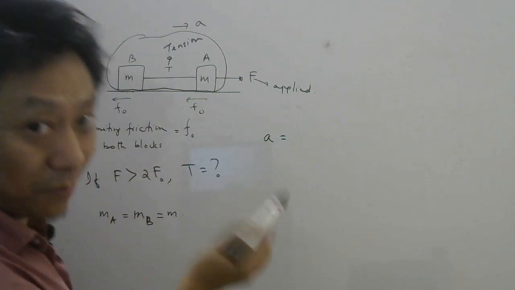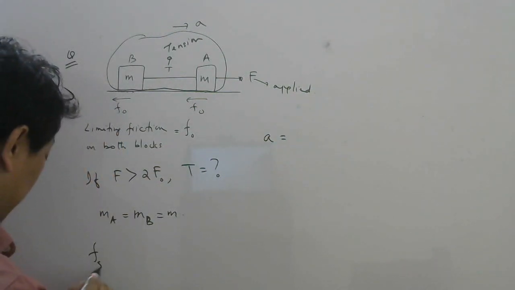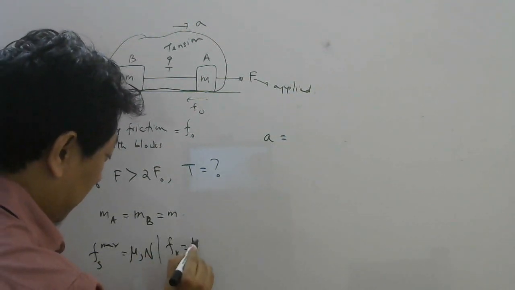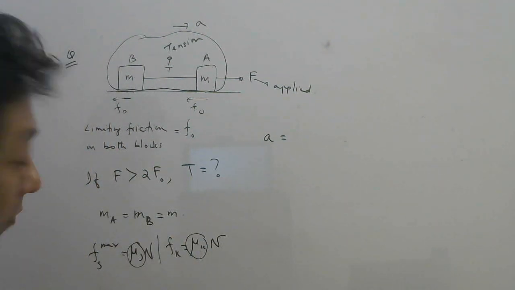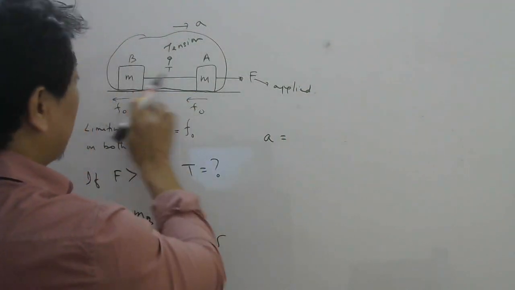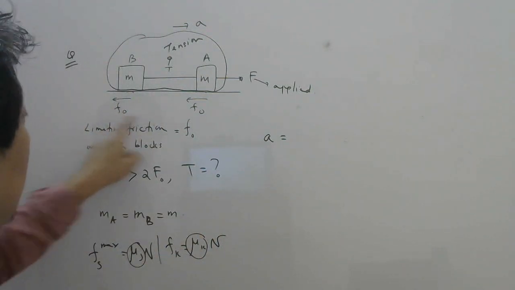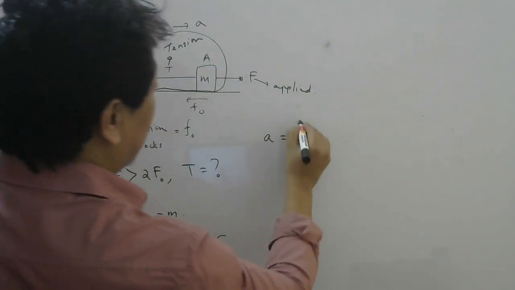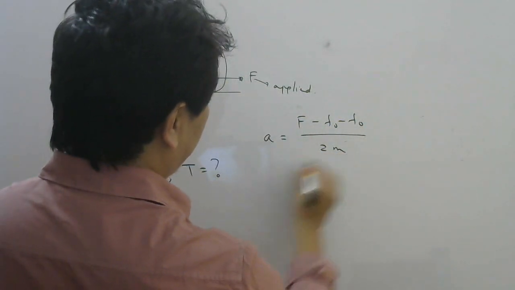I will assume like before, the maximum static friction itself is the kinetic friction. So if you remember, the formula for maximum static friction is mu s into N and kinetic friction is mu k into N. In all these problems they did not distinguish between these two. So if these two are same, Fs max and Fk will be same. So once the system moves, friction here and here will be kinetic, right? And that kinetic friction we will be assuming to be F naught itself, the maximum value. So what is the acceleration? Net force this side is F minus F naught divided by mass of the system is 2m.